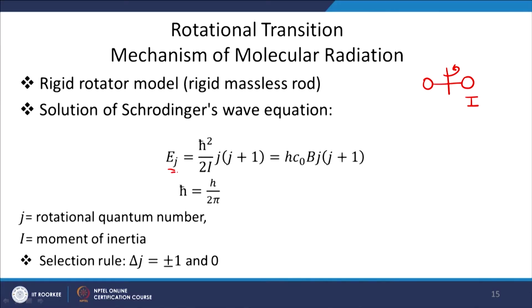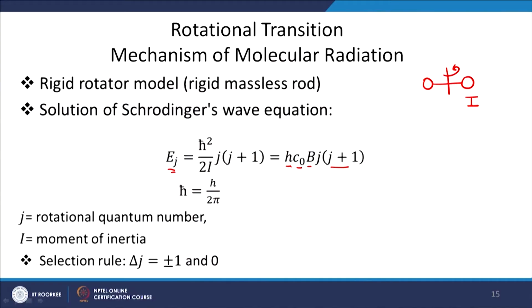We solve the Schrodinger equation for this configuration, the rigid rotor model, and the solution gives you the amount of energy stored in this rotor. The amount of energy stored in this rotor is quantized, and the energy is given by this relation: h times c naught times B times J times (J plus 1), where c naught is the speed of light, h is the Planck constant, and B is a constant. So, this is the expression for the energy storage using the rigid rotor model.